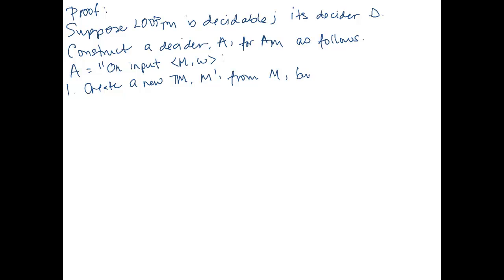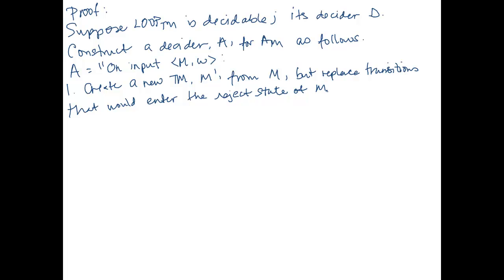But we're going to modify it. So replace transitions that would enter the reject state of M. And we're going to do this replacement in M prime so that M prime loops on W if M rejects W. Okay, this is the modification we were talking about, and this is possible to do.